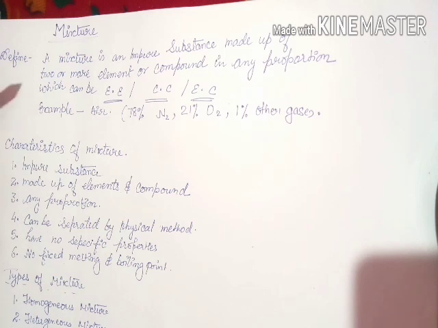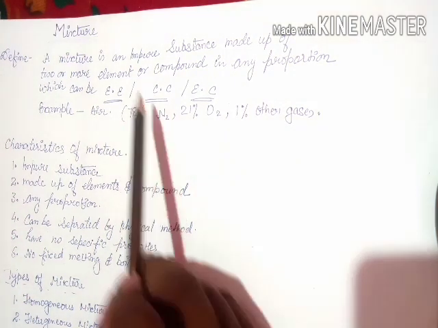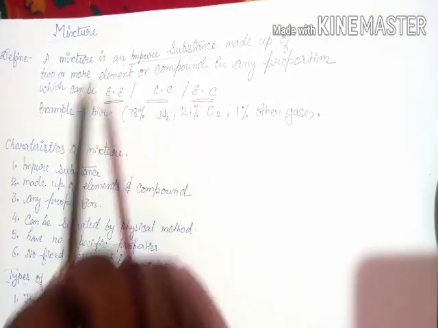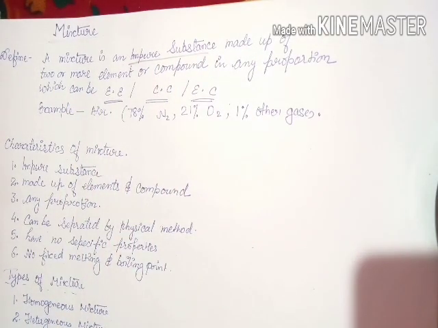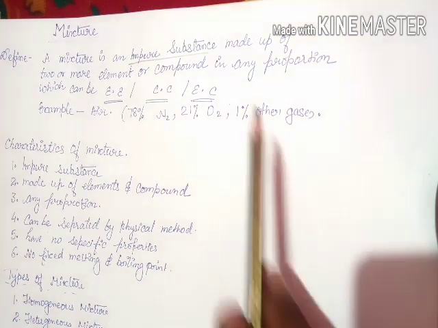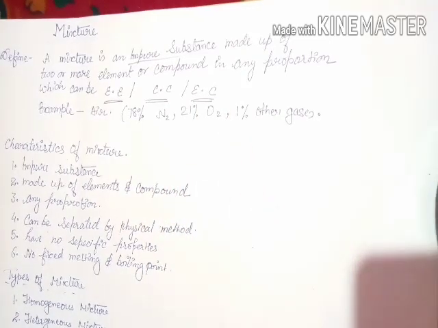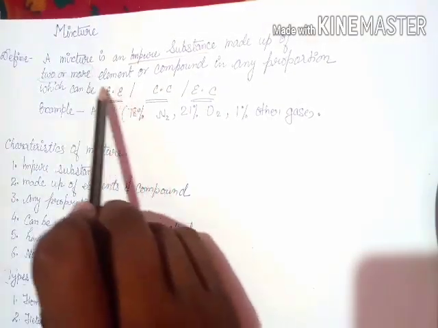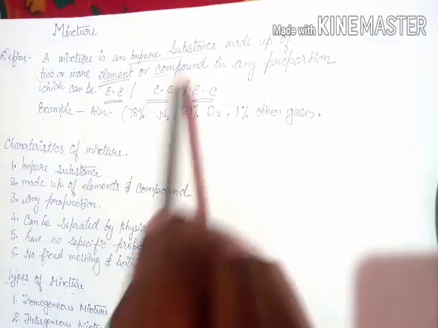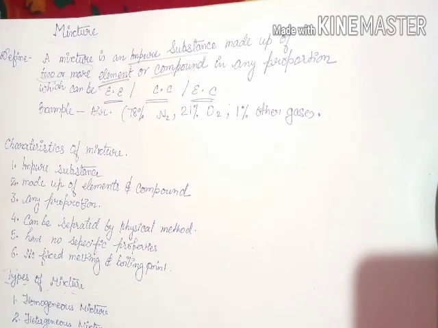So, what is a mixture? To define a mixture, we can say a mixture is an impure substance made up of two or more elements and/or compounds, or both of them.